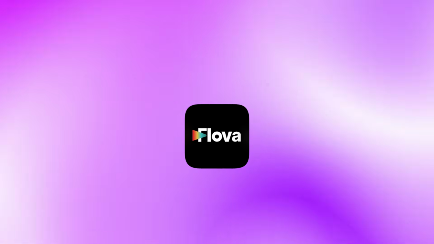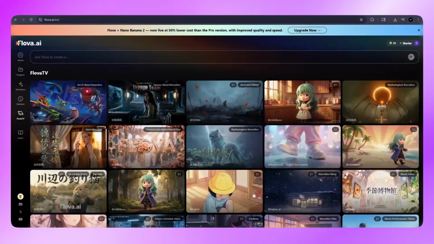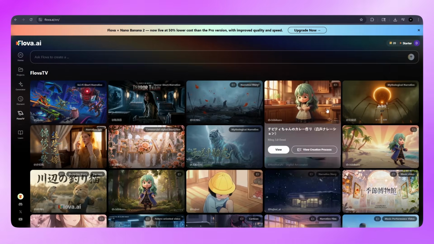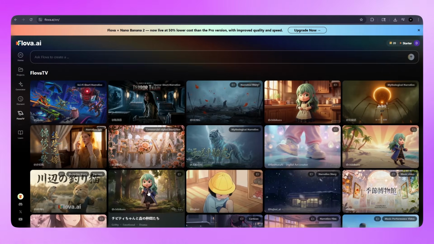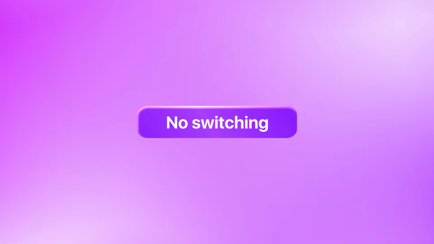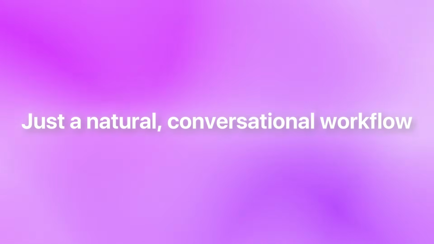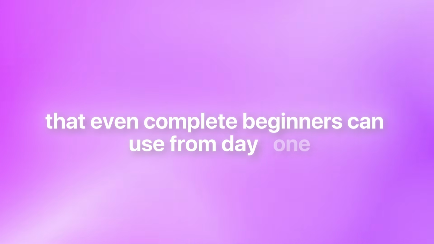And the best part, what used to take a full team and 3 to 4 hours of work, you can now do in just 15 minutes. We'll use an AI tool called Flova, a powerful all-in-one platform that creates images, video scenes, storyboards, narration, and music all in one place. No switching between multiple tools, no complex prompting, no repeated iterations, just a natural conversational workflow that even complete beginners can use from day one.